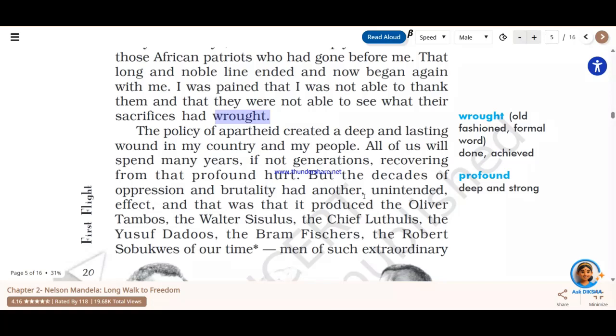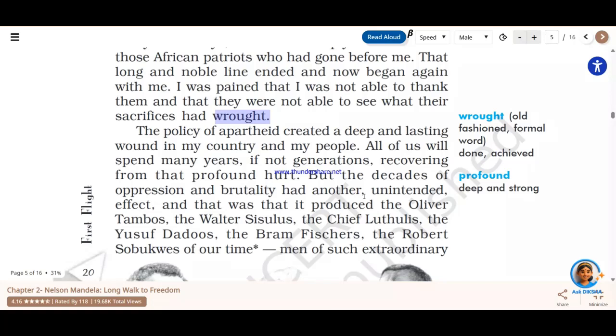They learned those things from them only. Alright, so in the next paragraph, if you see, the policy of apartheid created a deep and lasting wound in my country and my people. This is a very important portion of the chapter, where the question often comes: what does Nelson Mandela mean by saying this?